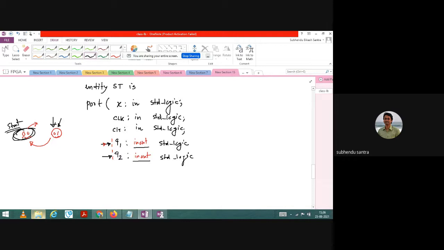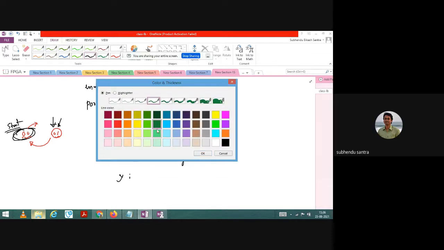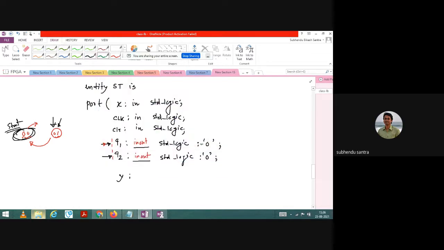So here what I will write is 0, and here also 0. So I will start from 0 0 state. This is the current state. Now let us say y is the output, colon equal to. That syntax error, yes, it should be equal. So y should be output. It should be also standard logic.